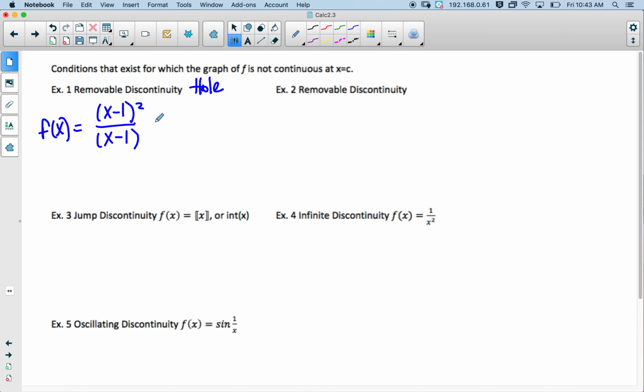I could simplify that to be x minus 1, if I divide these two. However, x can still not equal 1 because in my original function, that would cause the denominator to equal 0. So if I were to draw this function, it would look like this.